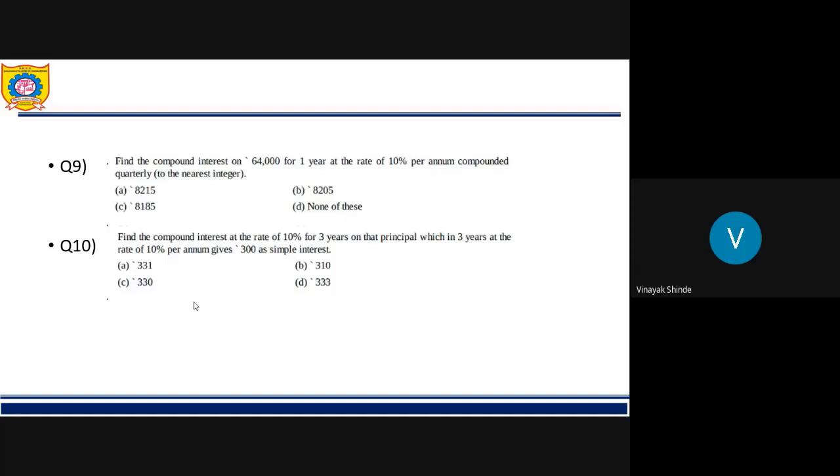Compounded quarterly. So what will be the rate? It will be 10 divided by 4, and the number of time periods will be 4n. So what would be the answer? Tell me. Hurry up.